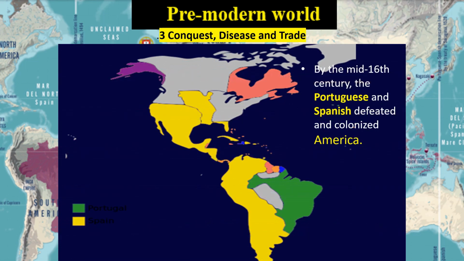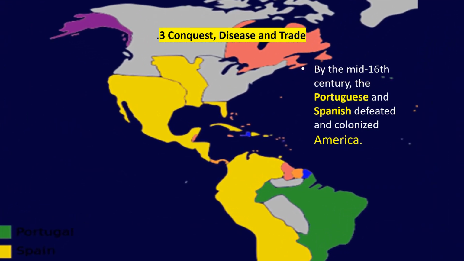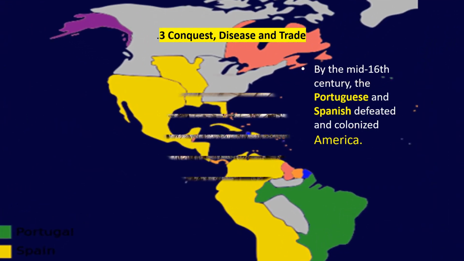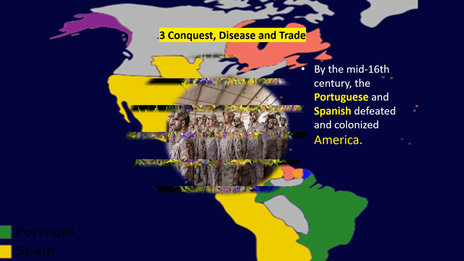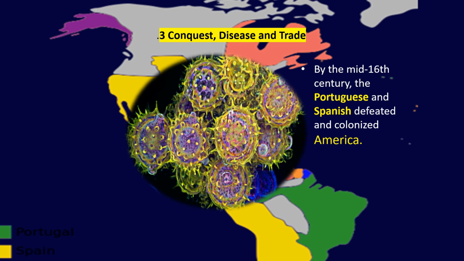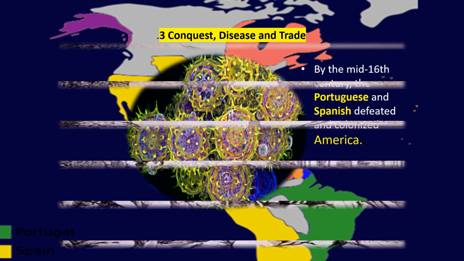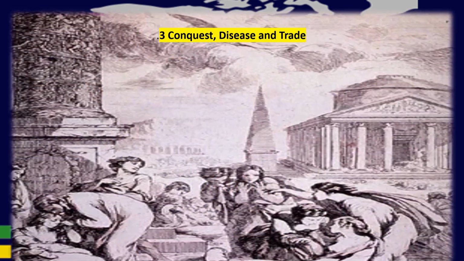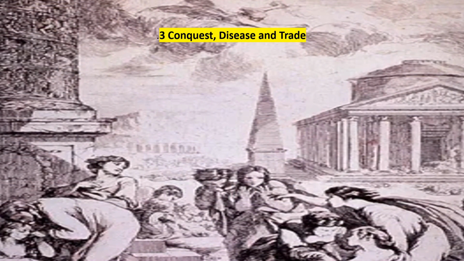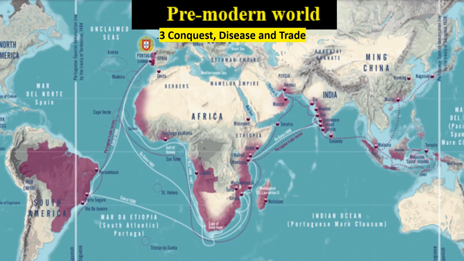And by the mid-16th century, the Portuguese and Spanish conquered America, not by a powerful military, but by the germs of diseases like smallpox and measles. Spanish and Portuguese soldiers carried germs to America, and unfortunately, American people did not have immunity against these diseases. So millions of Americans died due to these diseases, which made it easy for Europeans to conquer the continent. This is all about the history of globalization.